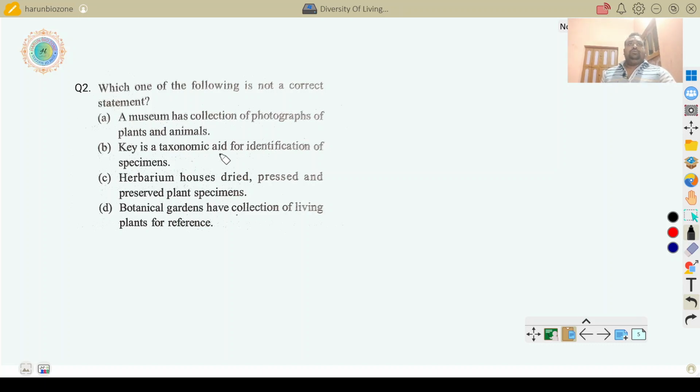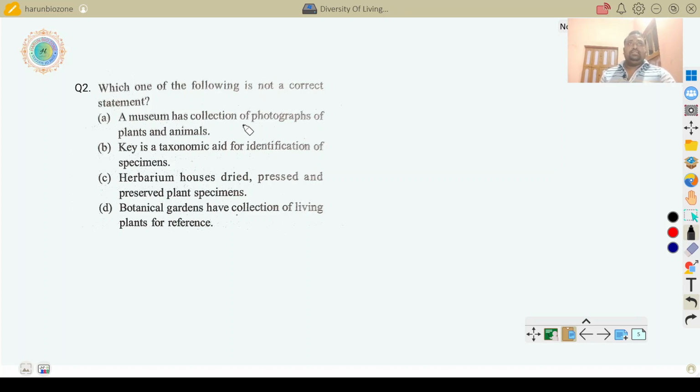Key is a taxonomic aid for identification. Herbarium houses dried, pressed and preserved plant specimens. Botanical garden has a collection of living plants for reference. So, this is not a correct statement.